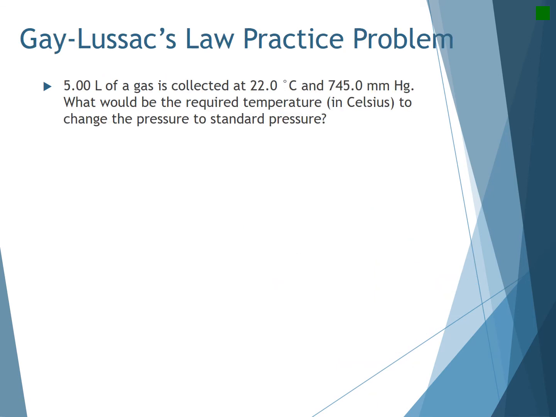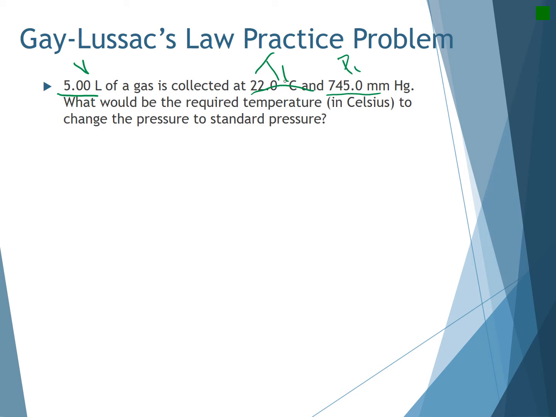All right, let's try to do a practice problem. Let's read the problem and then try to figure out why this is a Gay-Lussac law problem and how to deal with it. We've got 5 liters of a gas. So this looks like a V to me of some sort. It's collected at 22 degrees Celsius. So there's my T. And at 745 millimeters mercury. Here's my P. And these both go together, that T and that P.